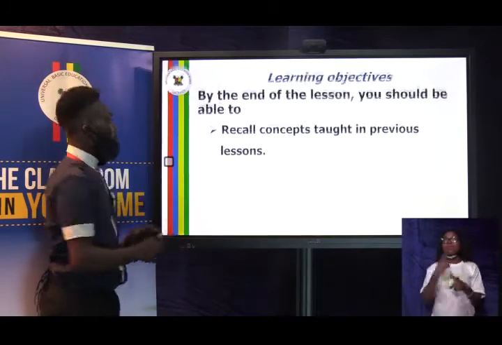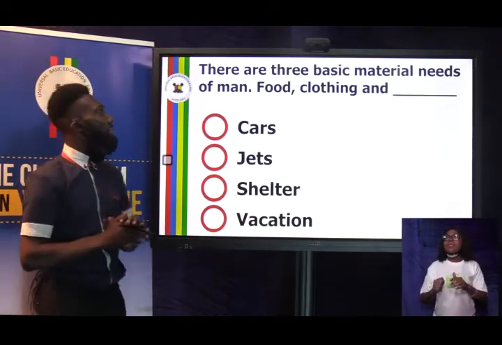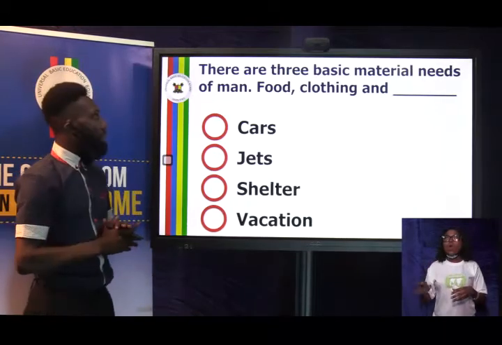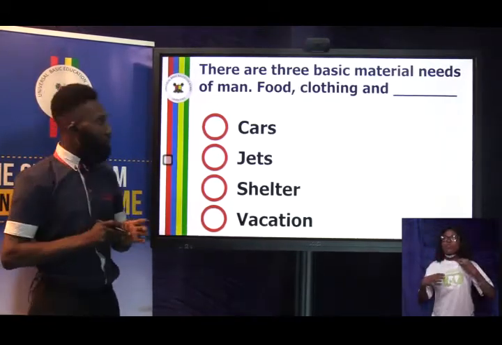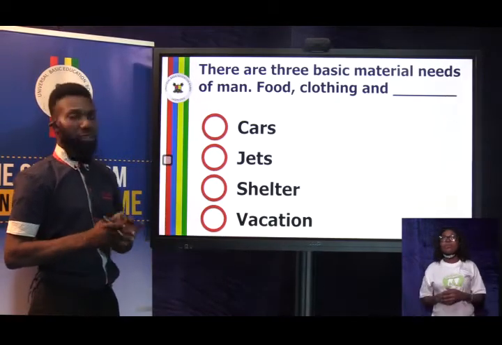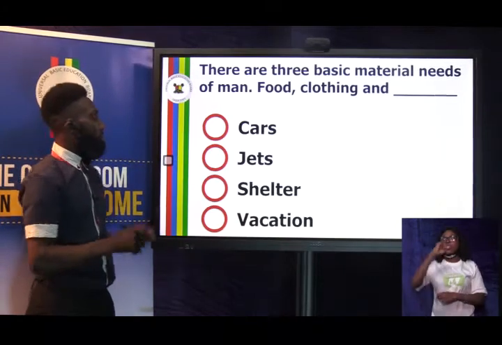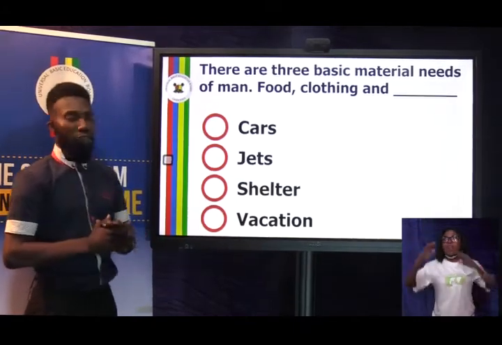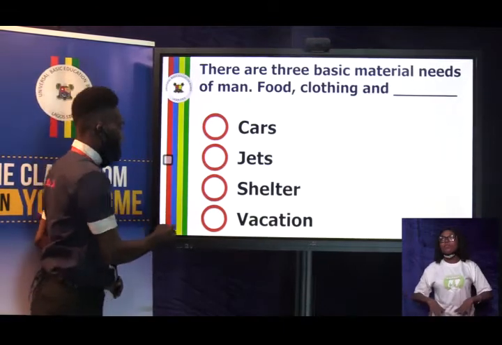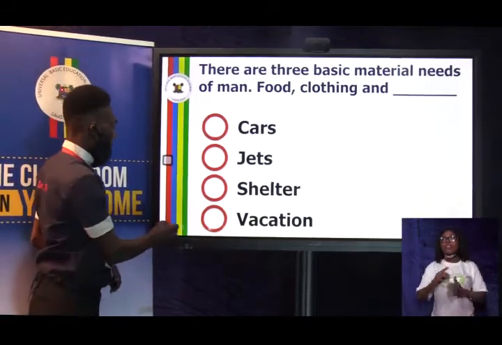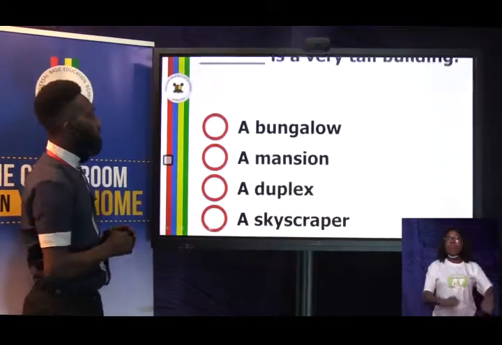Question. The first question. There are three basic material needs of man. Food, clothing, and dash. Options: cars, jets, shelter, vacation. What's the correct answer? The correct answer to this is shelter. Good. Moving on to the next question.